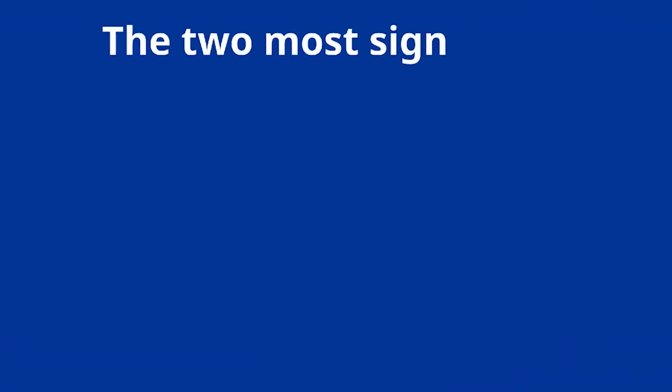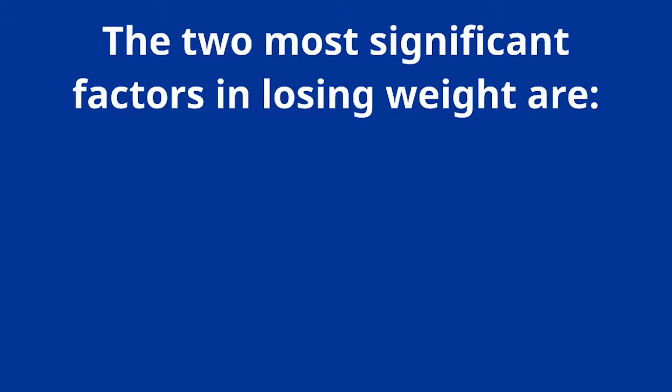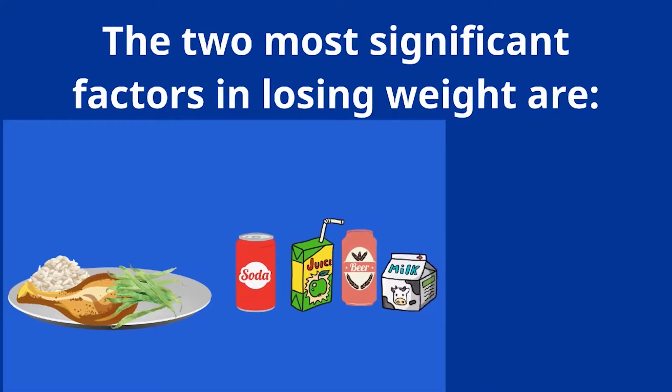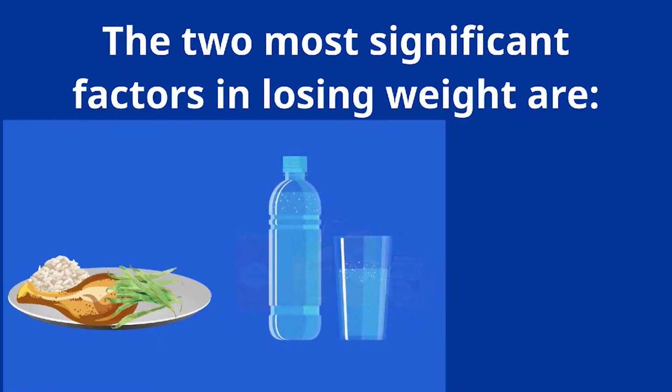The two most significant factors in losing weight are: 1. Reducing food intake. Reducing the amount of food you eat by 1/3 will result in substantial weight loss. Sugary drinks can add a huge amount of carbs and calories to each of your meals. Replacing soda, fruit juice, beer, and milk with water or diet drinks will significantly reduce your carb and calorie intake.